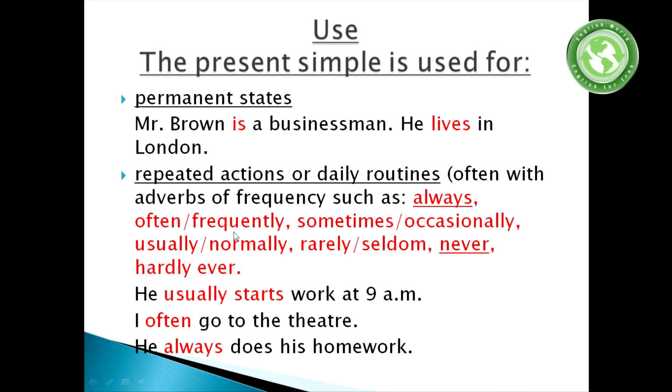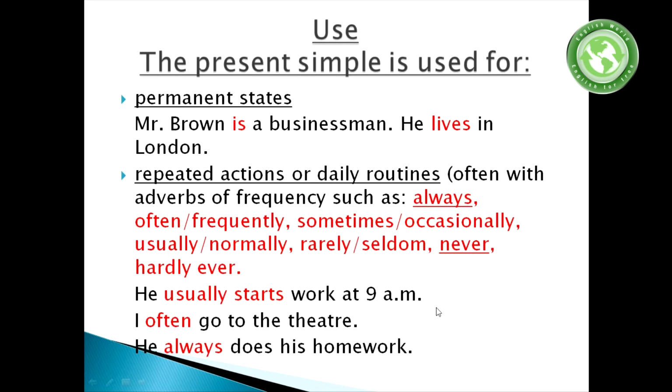But I can say that with the adverb normally, we can use it in the beginning of the sentence. He usually starts work at 9 a.m., but normally he starts work at 9 a.m. This is also a correct form of the sentence.